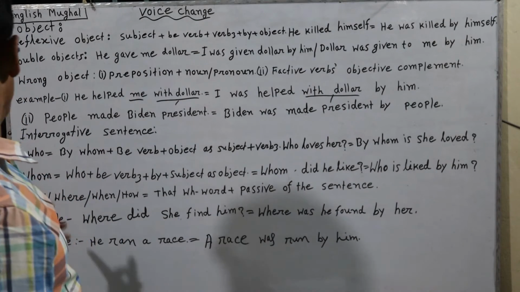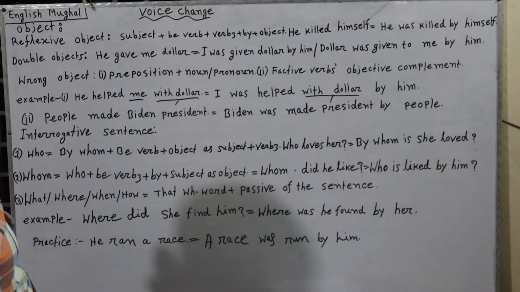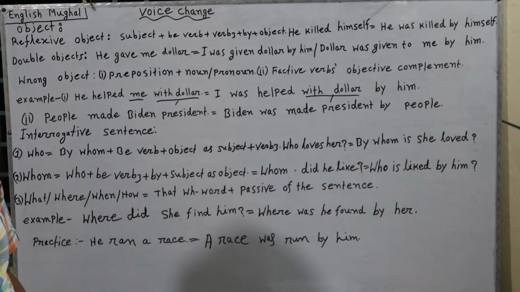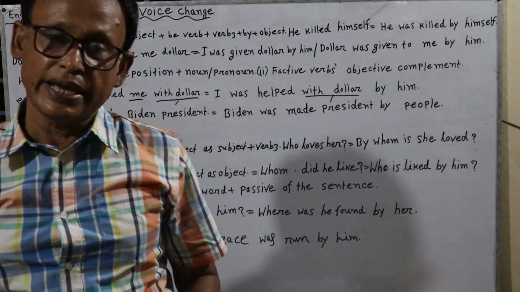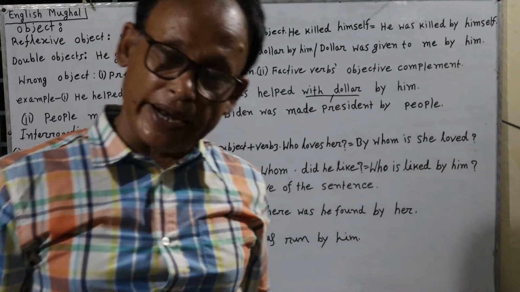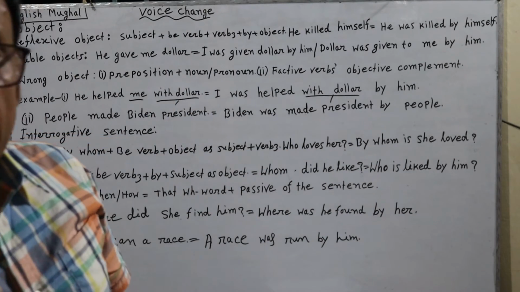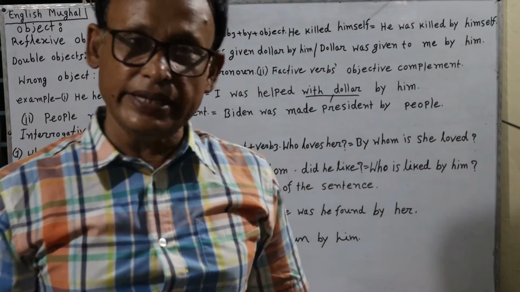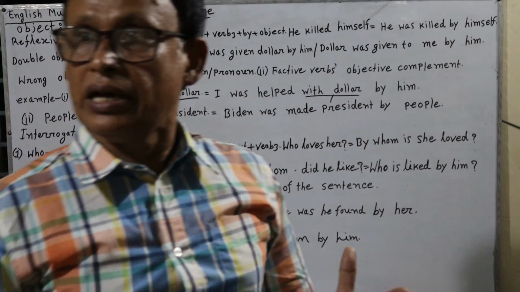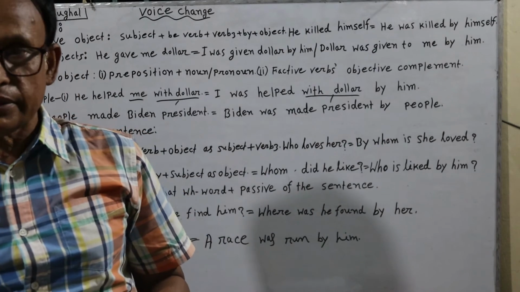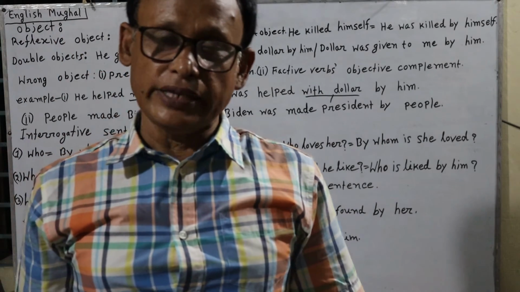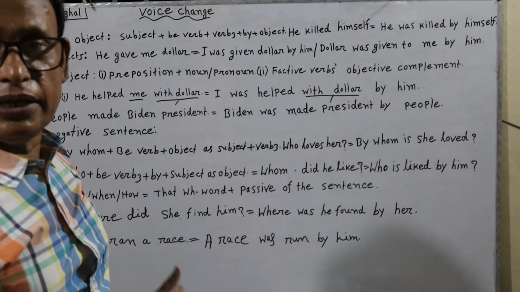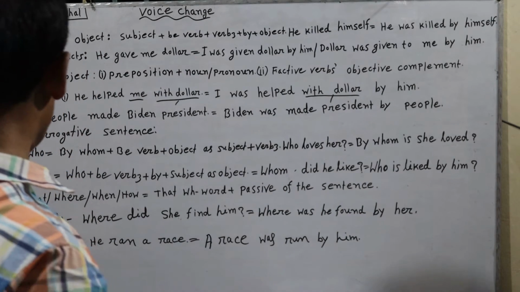Then we shall discuss the interrogative sentence: how an interrogative sentence can be made from active into passive voice. The first example is very easy, like normal active to passive voice, but something here is different from the original interrogative.